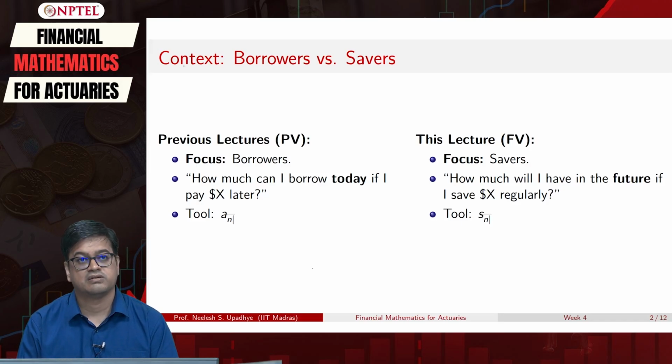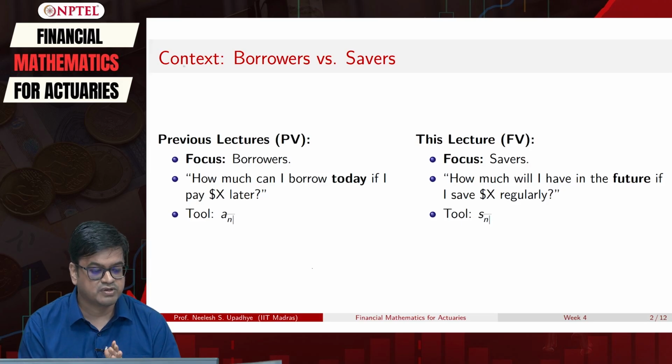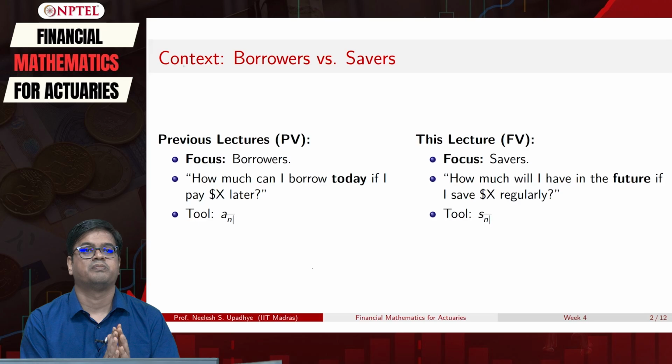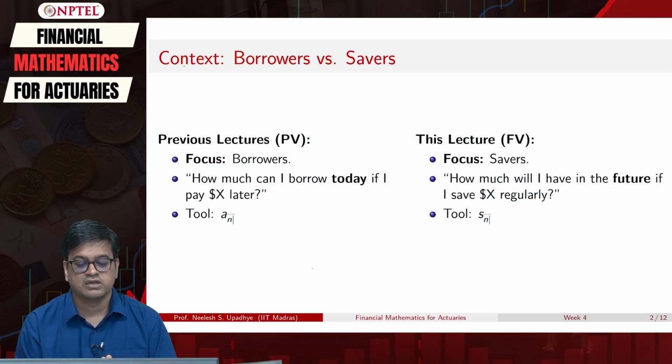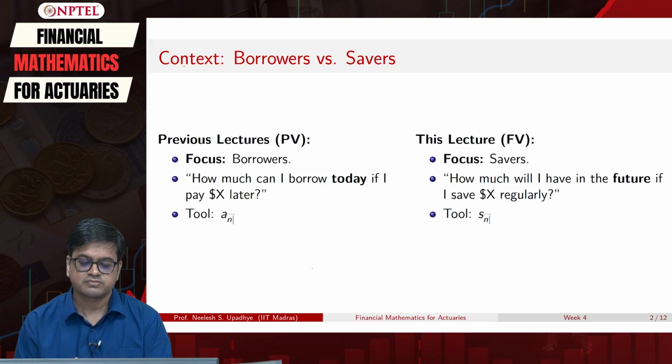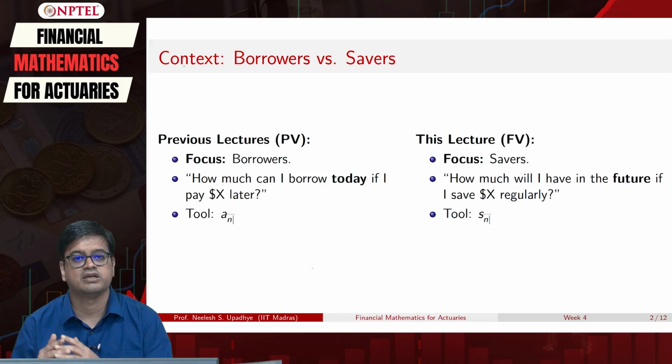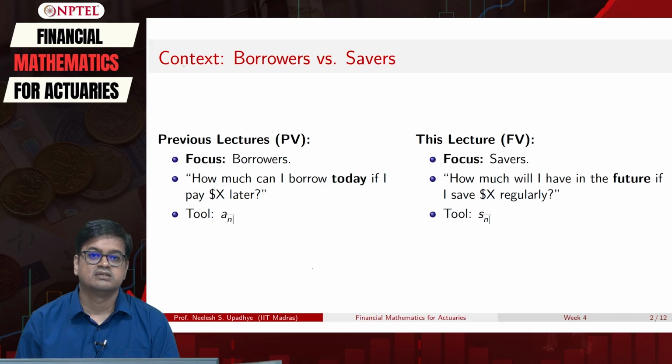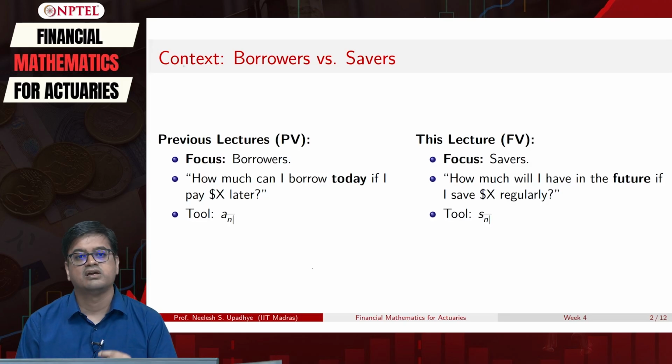Or the third question that we addressed is, what should be the value of N if I have taken this much amount and I am willing to pay this much amount on a monthly basis? So that was the previous lecture, where we were dealing with present value of annuities. In this lecture, we will change our focus to the saver's perspective. If I want some amount in future, say $X, then how much should I save starting from now? For that, we will design a tool called S angle N, which is the future value of money.